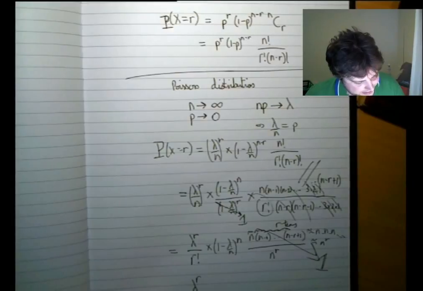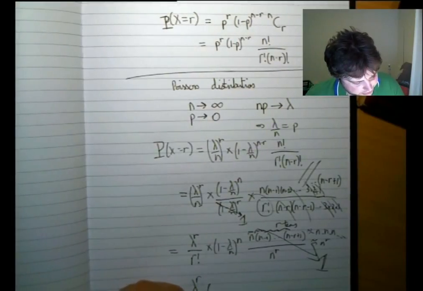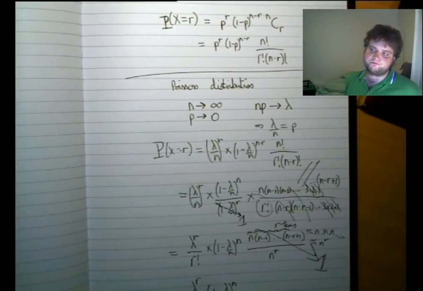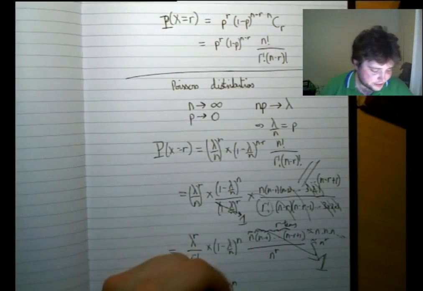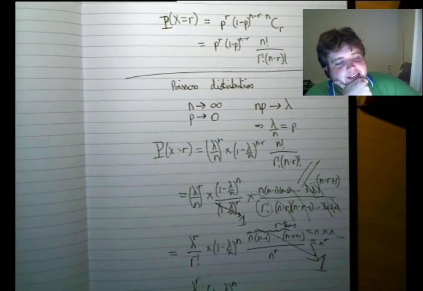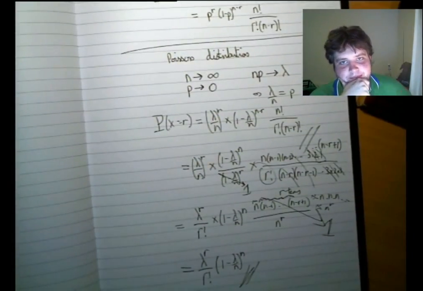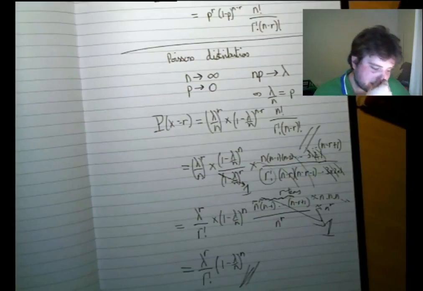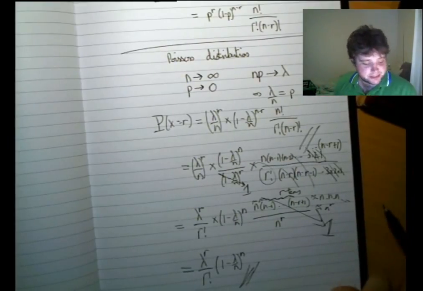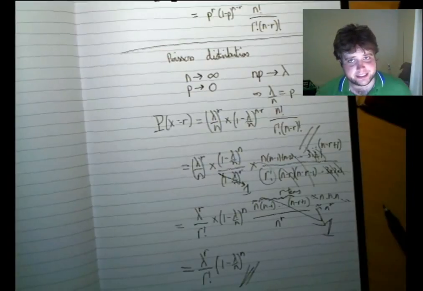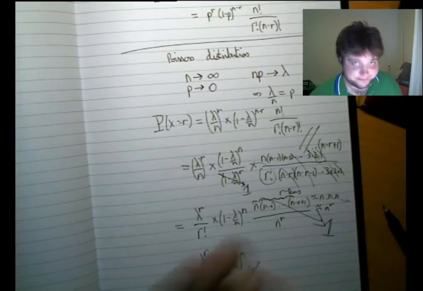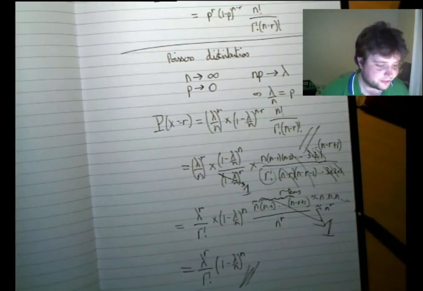So here we go. Lambda to the r over r factorial times (1 minus lambda over n) to the n. That's it. That's the Poisson distribution. We've done it. Or have we? Well, yes and no. In fact, that's true. That's the Poisson distribution, but that's probably not the way you'll see it written down in your textbook. And getting to this is going to be the most difficult part,